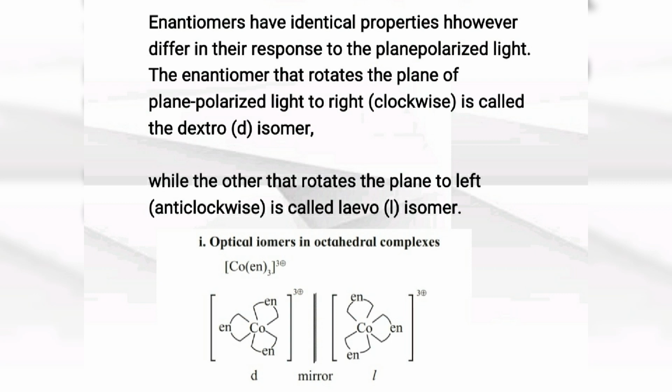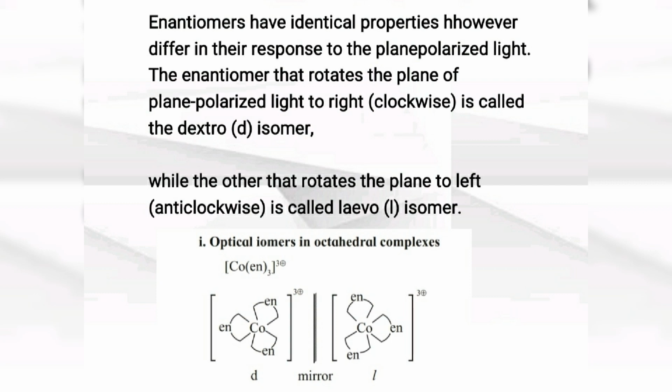The enantiomer which rotates the plane of polarized light to the right, clockwise, is the dextro isomer, and the one which rotates the plane to the left, anticlockwise, is the levo isomer. See the example of optical isomers. Here the first is a dextro isomer and the second is a levo isomer.